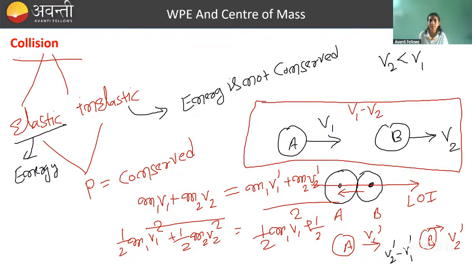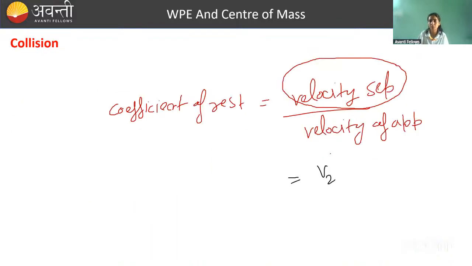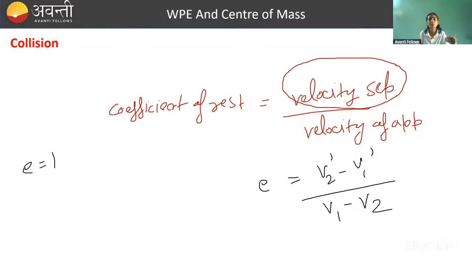So you have to carefully write velocity of separation, that is V2 dash minus V1 dash. Velocity of approach is V1 minus V2. And this ratio is equal to coefficient of restitution. If the collision is elastic, coefficient of restitution is 1. If collision is inelastic, coefficient of restitution will be given. If collision is perfectly inelastic, in that case, e is 0. Perfectly inelastic means after collision, they are not getting separated. They are becoming one body. So this is the concept of collision.